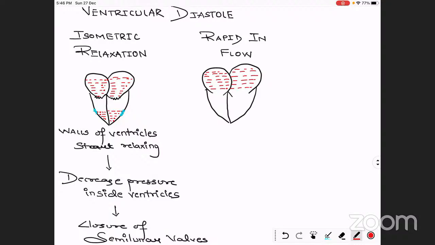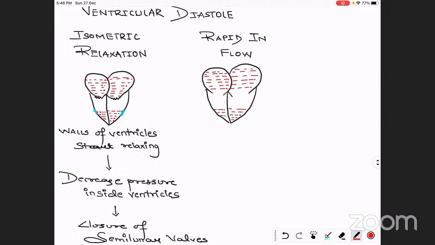After the complete flow of blood inside the ventricles, there will be the systole of the atria. See it, we are going to discuss that. Then we will discuss it again completely from the starting to the end. Okay. So there is less blood in the ventricles and more blood in the atria. Now closure of the semilunar valves has already taken place. As to the heart sound, we have heard that, the dub.